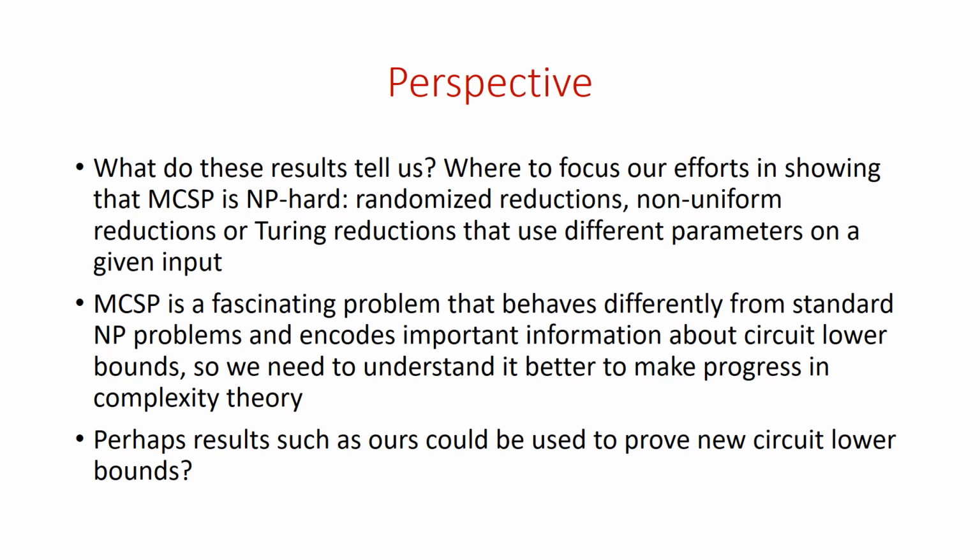These parameters can't all be large because then the reduction would be parametric honest. So some parameters are small, some large. So we need to consider more complex forms of reduction.